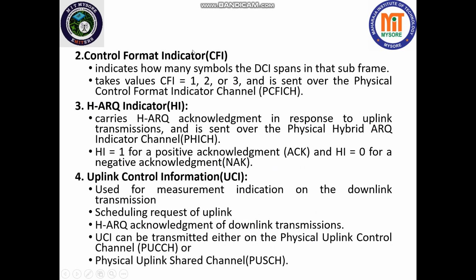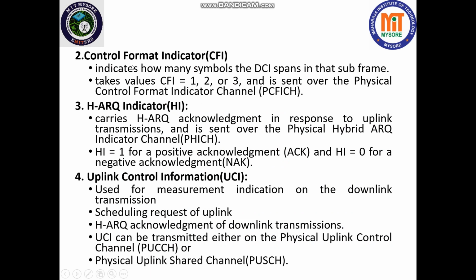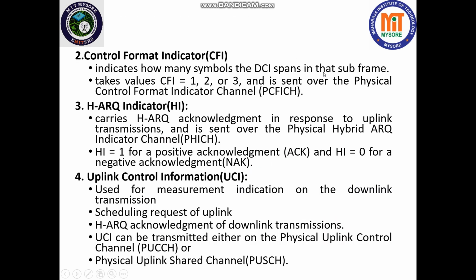Next one is control format indicator. Control format indicator indicates how many symbols the downlink control information spans in that subframe. It takes values of control format indicator 1, 2 or 3 and is sent over the physical control format indicator channel, PCFICH.